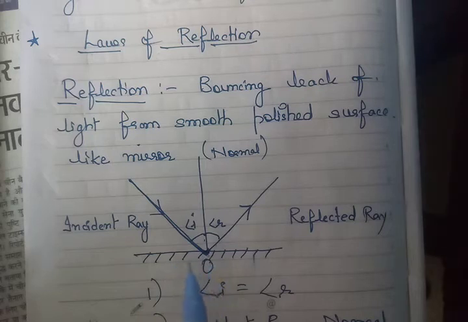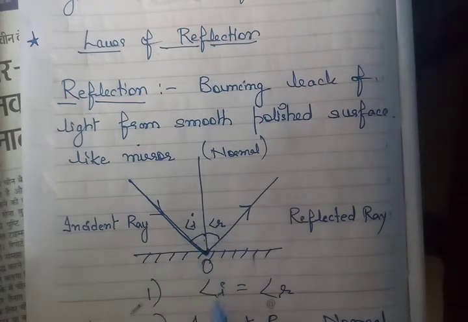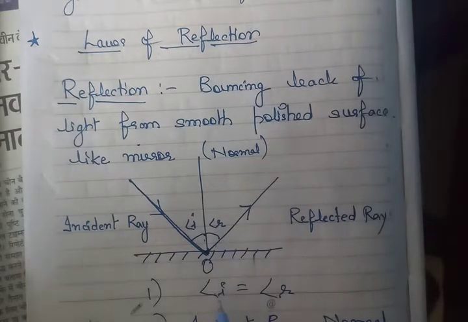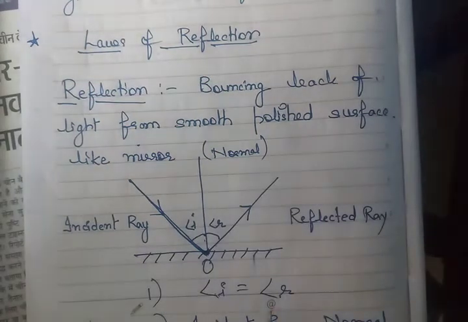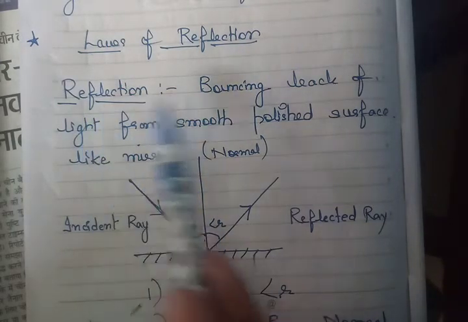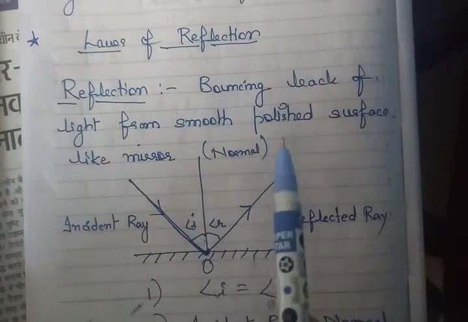Then only we are able to see things clearly, when angle I is equal to angle R and all these things are on the same plane with the same point of intersection. If angle I is not equal to angle R, then the image will not be clear to us. That means we are not able to see a clear picture. It will be blurred or faint. So these laws should be satisfied to have a proper reflection phenomenon, right?